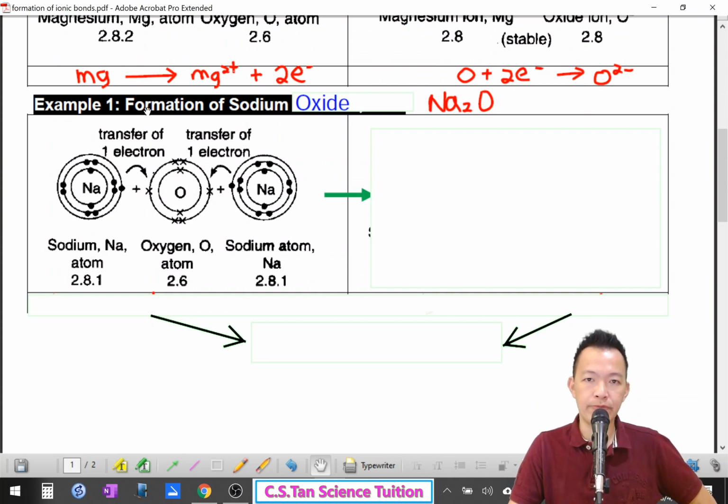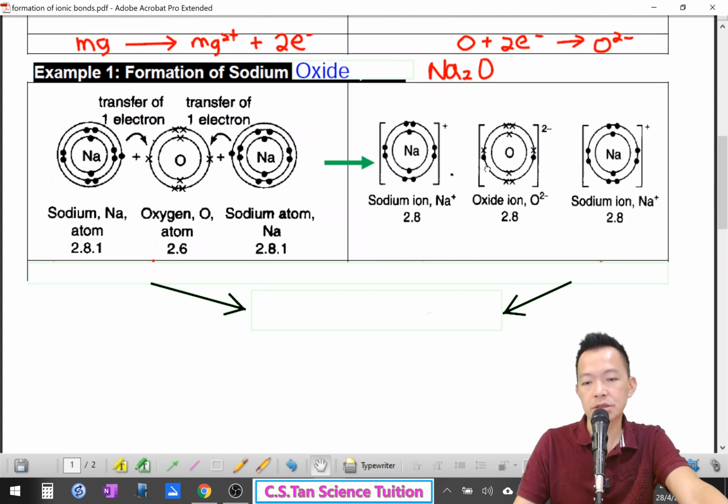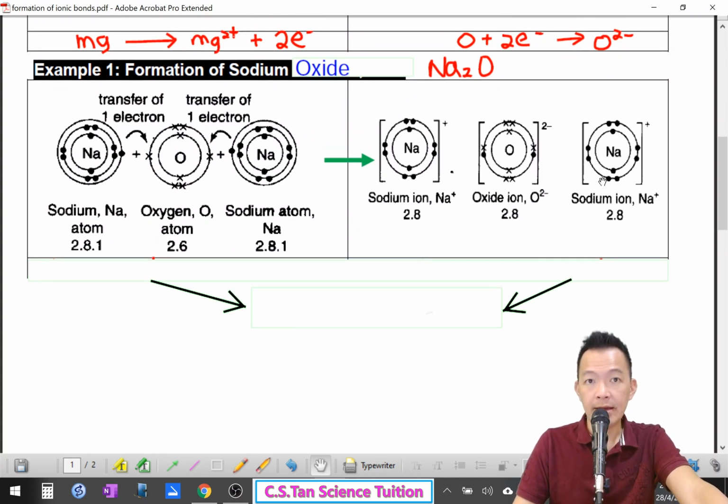Sodium is just able to release or donate 1 electron only. 不可能叫我丢2粒给你. So a sodium atom loses 1 electron to the oxygen, but oxygen is not enough, 它欠另外1粒 electron. So another sodium atom loses another electron to the oxygen. So finally they become sodium oxide.